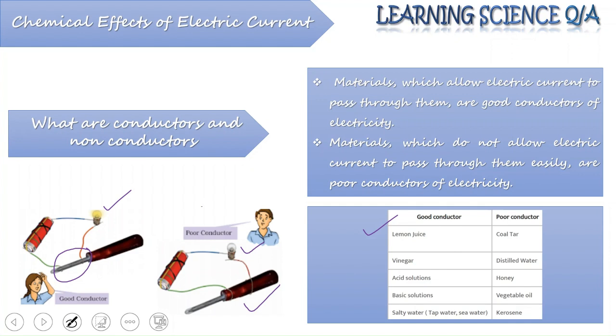Now coming to the poor conductors. Always remember, distilled water has a negligible amount of ions dissolved in it, so it's a poor conductor of electricity. Coal tar, being an amorphous fluid, is a poor conductor. Honey, vegetable oil and kerosene are all examples of poor conductors of electric current.